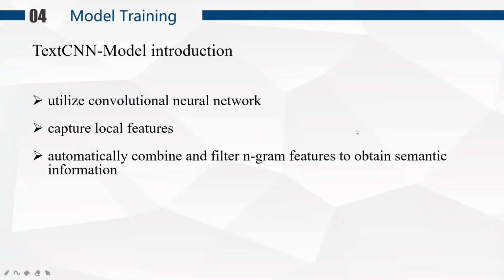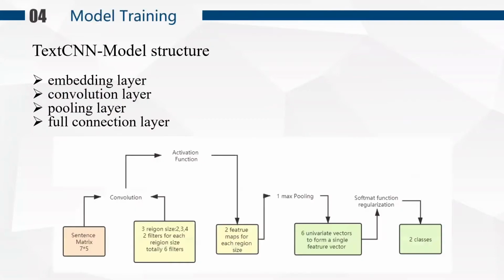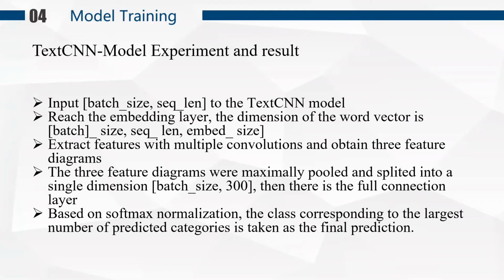It can automatically combine and filter n-gram features to obtain semantic information at different levels of abstraction. The structure of the TextCNN model is shown below, which is composed of embedding layer, convolution layer, pooling layer, and fully connected layer.